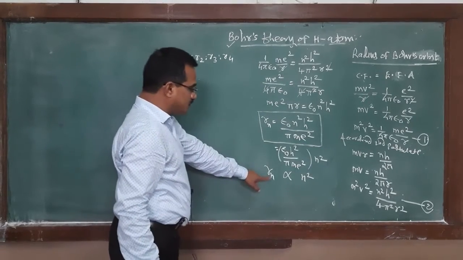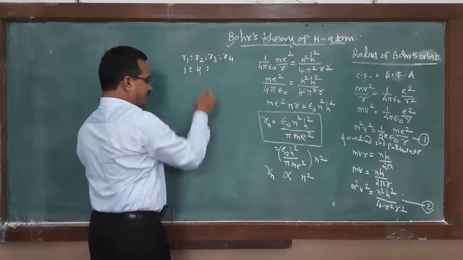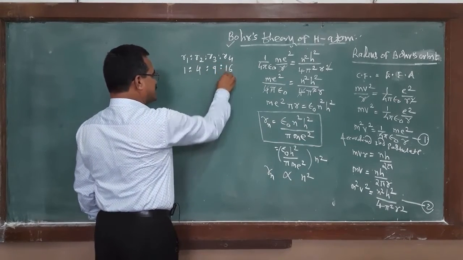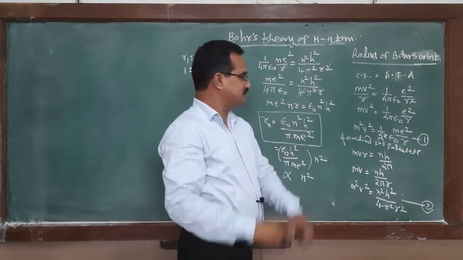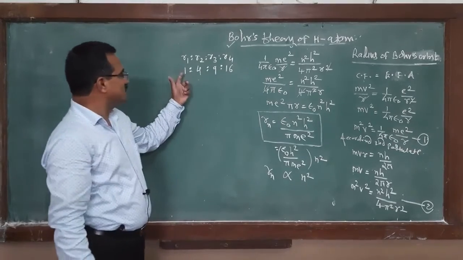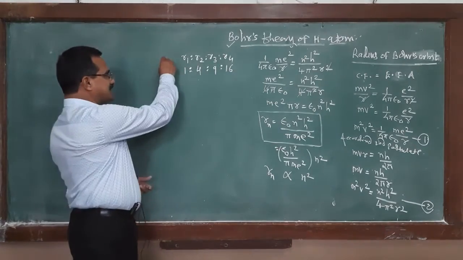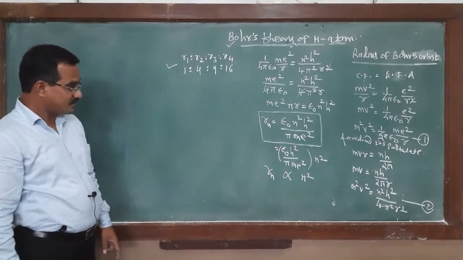For n equal to 2, n square is 4. N equal to 3, it is 9. N equal to 4, it is 16. So the radii of the Bohr orbits are in the ratio 1:4:9:16. This is the point related to the radius of the orbits.